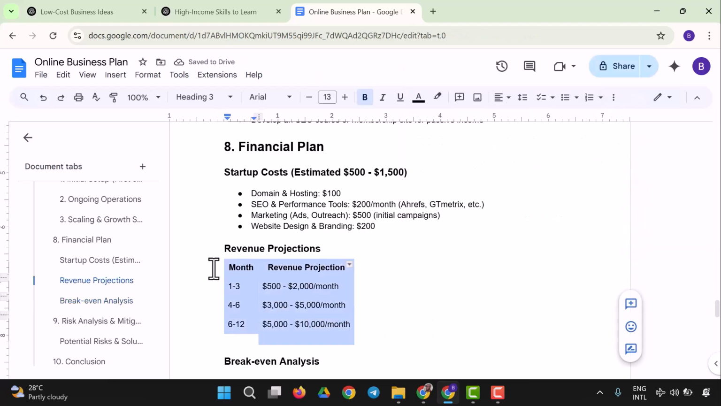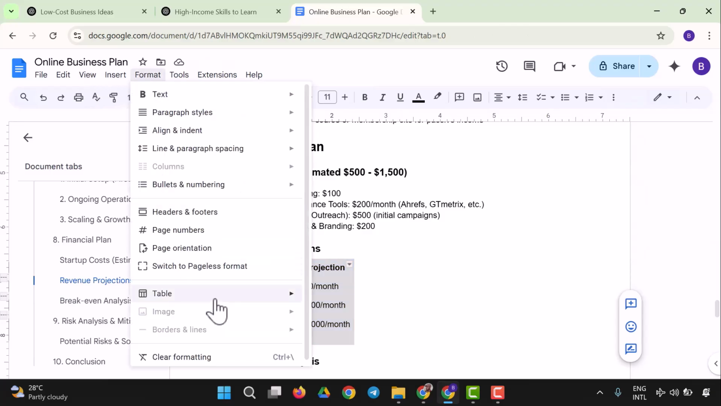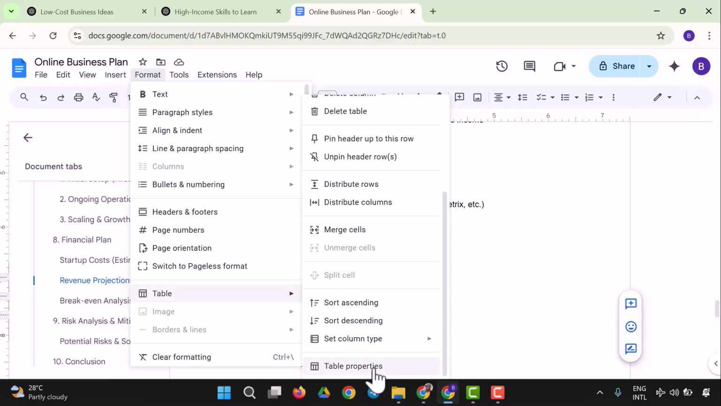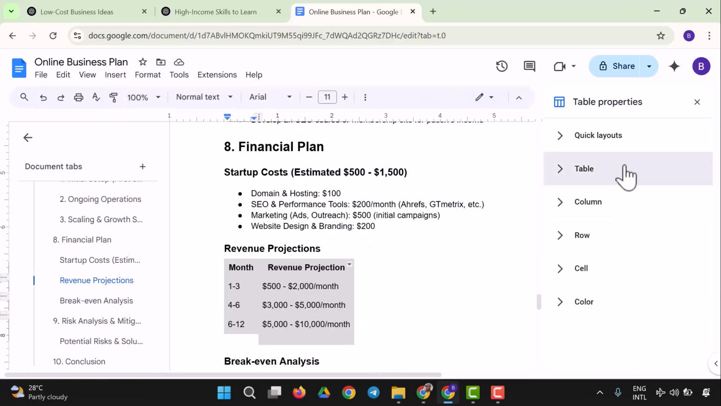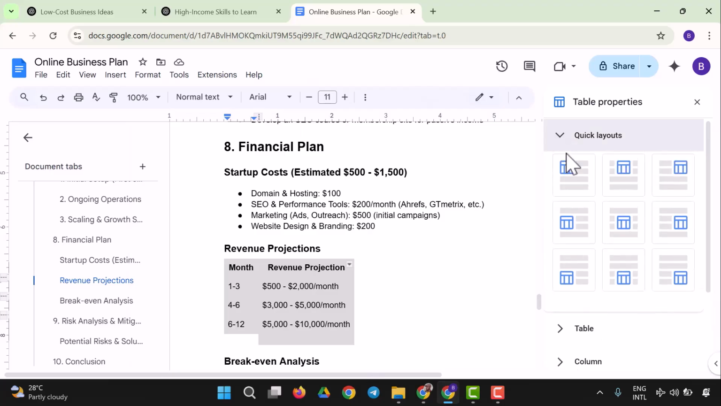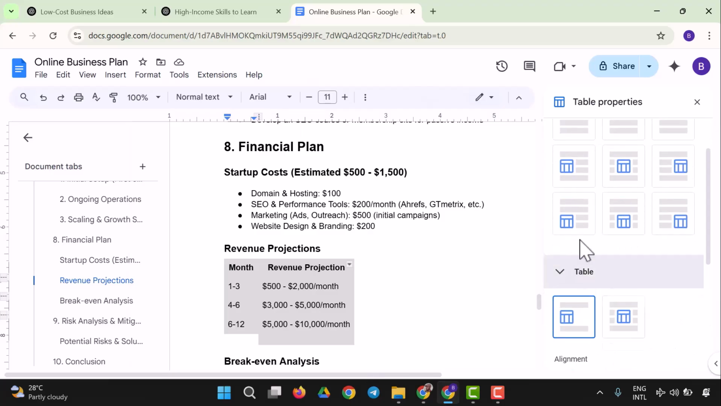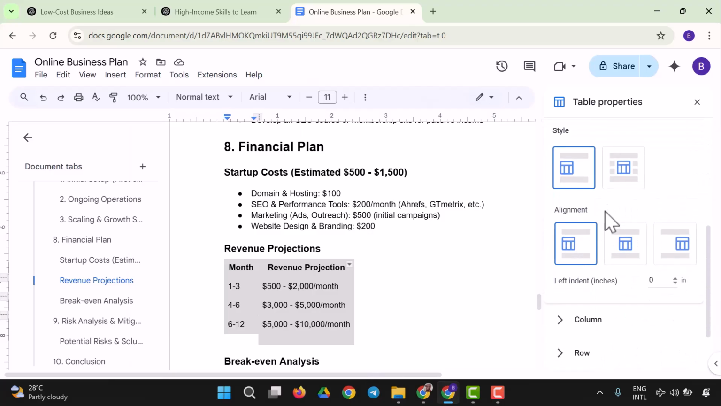So let's do that again. Let's try to work on the table. So I'm going to say format, yes, and table, and here table properties. So we're going to come to table properties. So let's see a quick layout for tables. Let's see the table itself. Let's see a layout for it, and it says